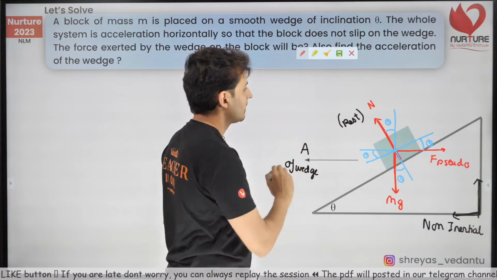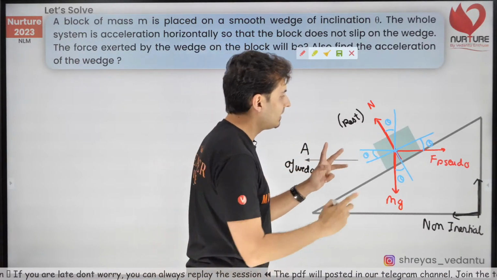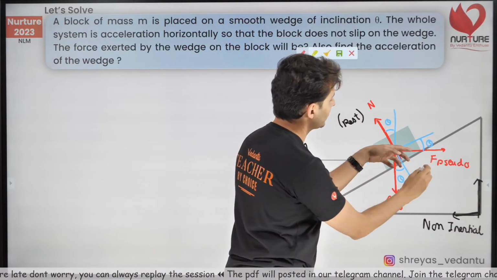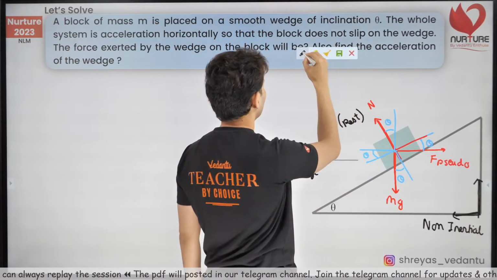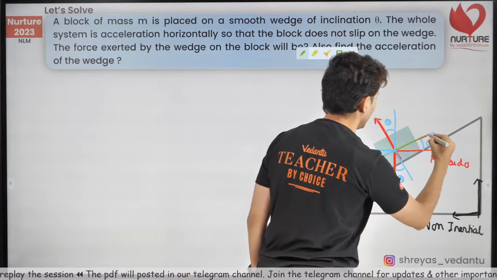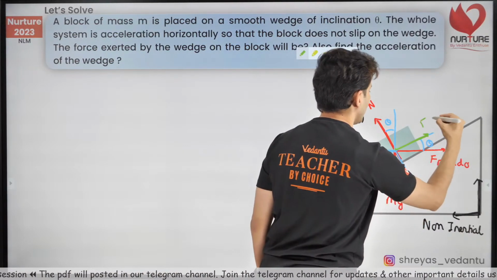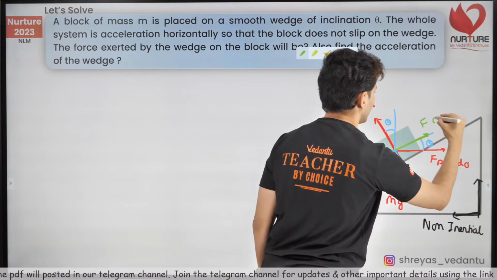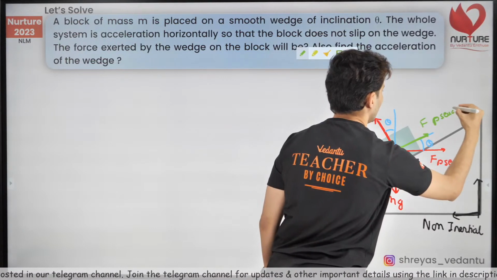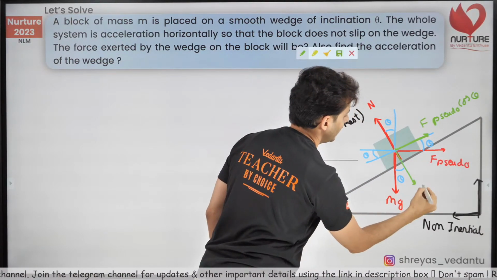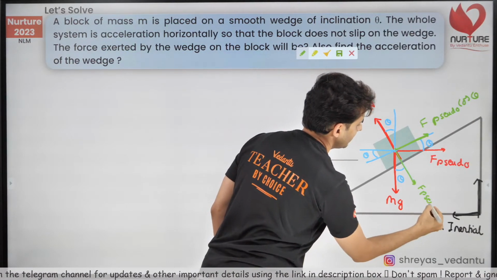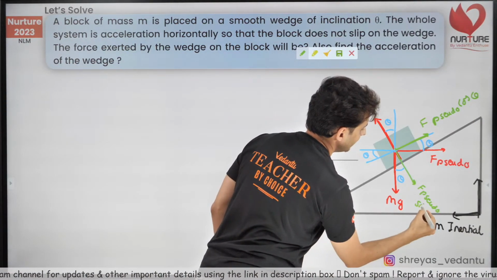Now let's resolve the forces, split the forces. Look at this, the pseudo force is between these two blue lines. So one component of the pseudo force here will be F pseudo cos theta, and this component will be the pseudo force's sin theta.